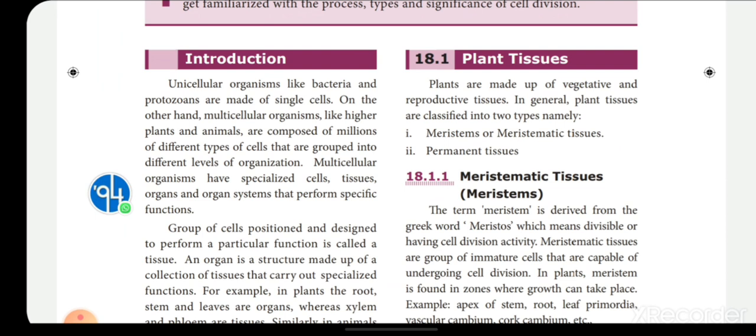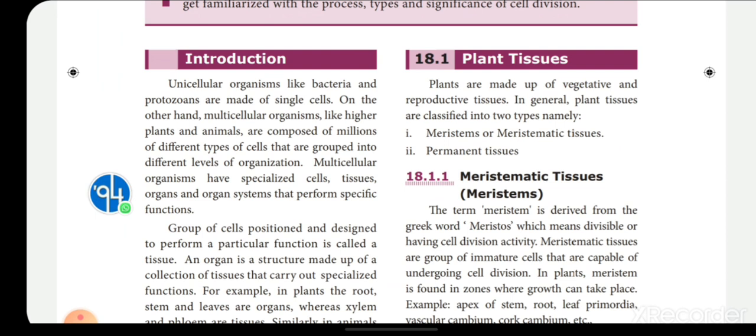Yes, so in the first paragraph what they are trying to make us understand is what unicellular means, that is, an organism made up of only one cell, right? For example, we can say bacteria, or we can give a protozoan, or some single cell organism as an example of unicellular. So when we take a unicellular organism, it consists of only one cell.